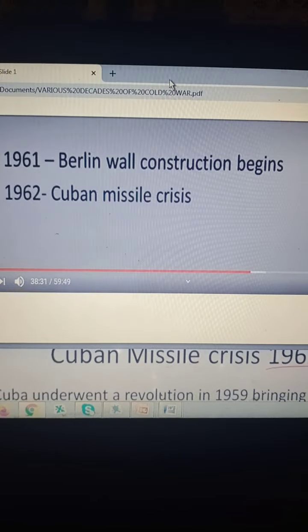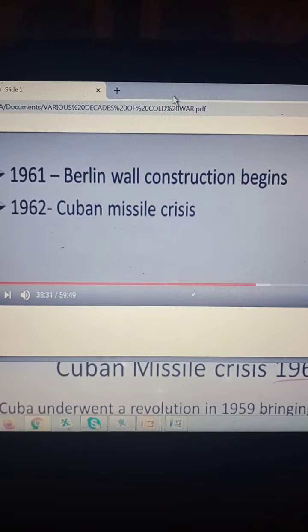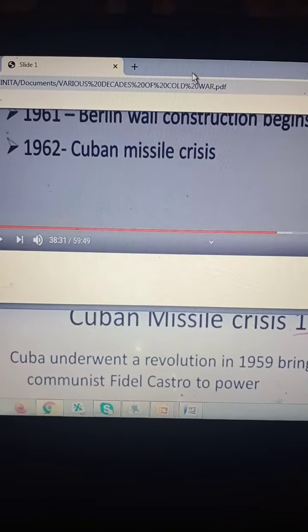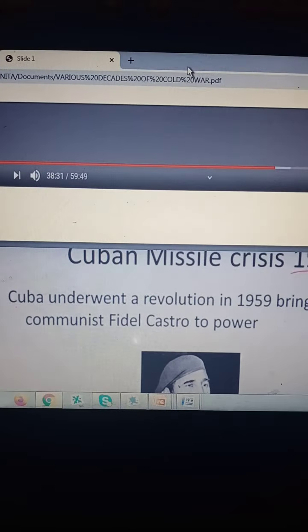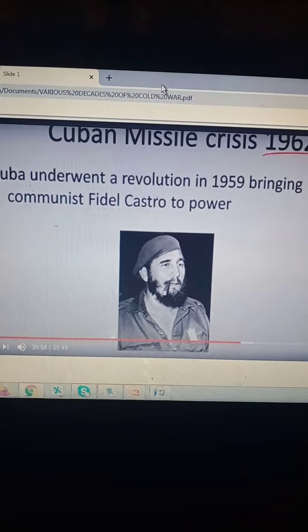So that was one of the most important events, and both countries were on the brink of war. That was brinkmanship. Please remember the Cuban Missile Crisis. We have to do that again in detail, how it was also responsible for the Cold War. Now, the Cuban Missile Crisis, 1962.